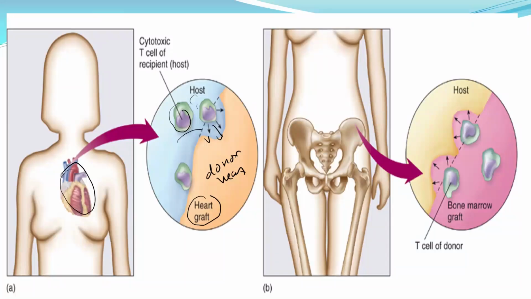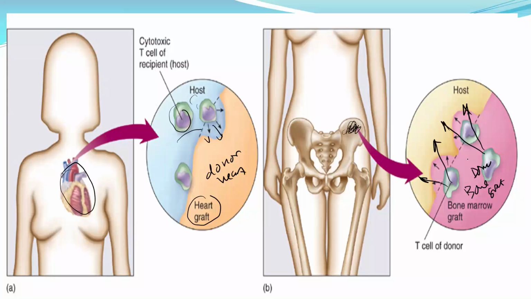But if the graft is actually bone marrow, remember bone marrow is the place for blood production. What happens is that the bone marrow graft, which is from the donor, will produce T cells, and these T cells are the ones that will destroy the host tissue.